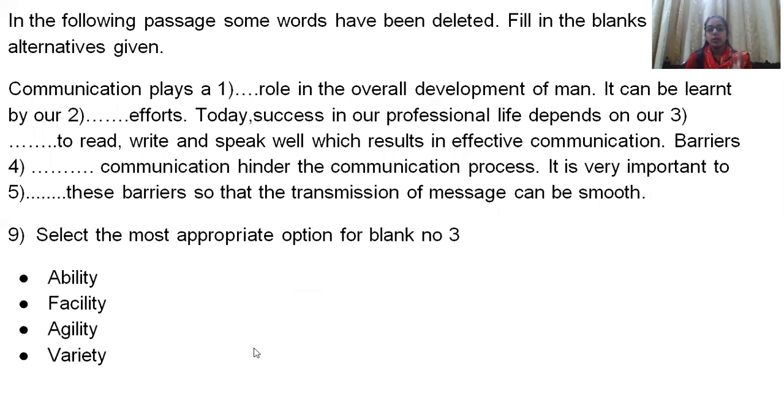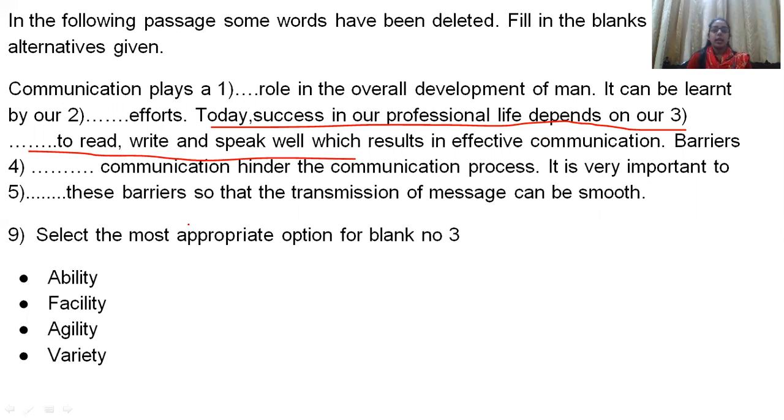Third, like the ninth question, the passage is similar. Only the blank number is changed. You have to focus on this particular blank. Select the most appropriate option for blank number 3. Today's success in our professional life depends on our dash to read, write, and speak well.